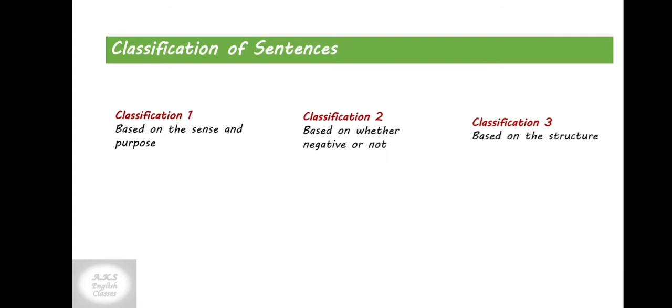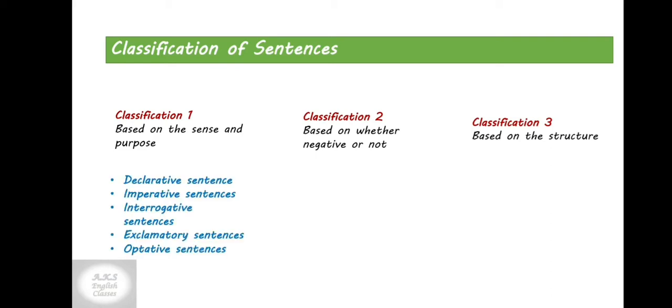Sentences can be classified in different ways. First classification is based on the sense and purpose. What sense does the sentence make, or what is the purpose of the sentence? Whether it is just a declaration, or it is giving order or command, it is asking question, it is expressing certain emotion, it is wish or curse. There are 5 kinds of sentences in this kind of classification. They are declarative sentences, imperative sentences, interrogative sentences, exclamatory sentences, and optative sentences.